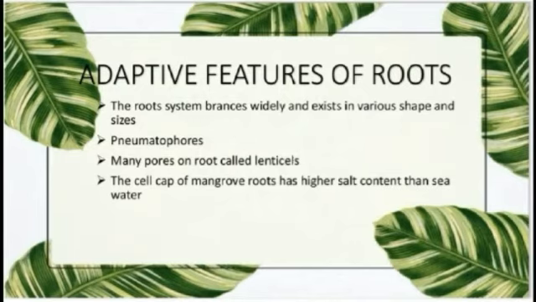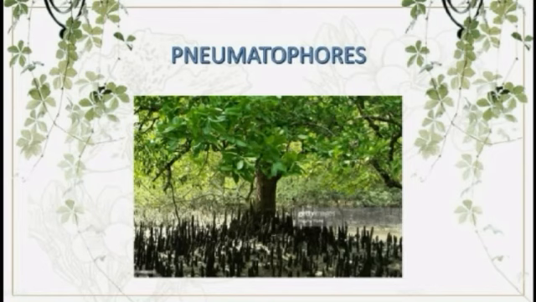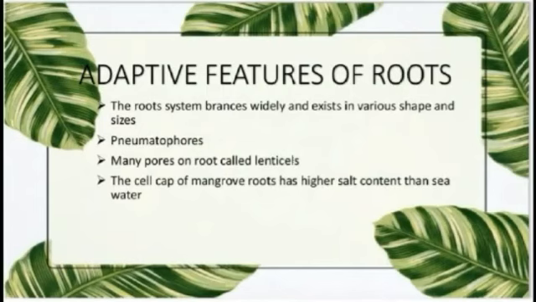Next, the root system of mangrove trees also produces hundreds of breathing roots that grow vertically upwards above the surface of the soil. This is what we call pneumatophores. In this picture, you can see the roots grow upwards. Their roots also have many pores called lenticels.